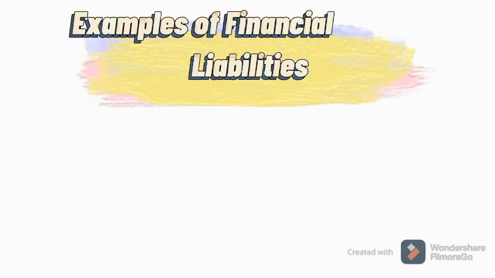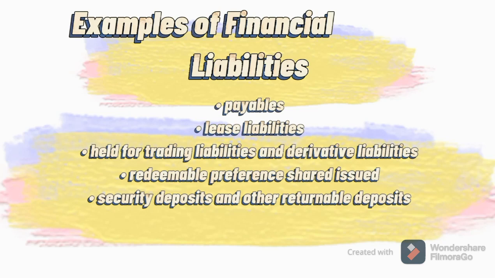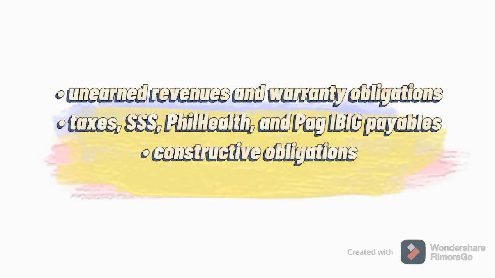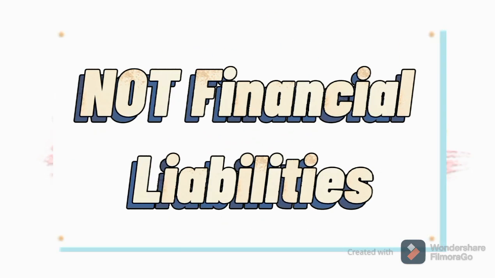Examples of financial liabilities are payables, lease liabilities, held for trading liabilities and derivative liabilities, redeemable preference shares issued, and security deposits and other returnable deposits. On the other hand, unearned revenues and warranty obligations, taxes, SSS, PhilHealth, and Pag-ibig payables, and constructive obligations are not financial liabilities.